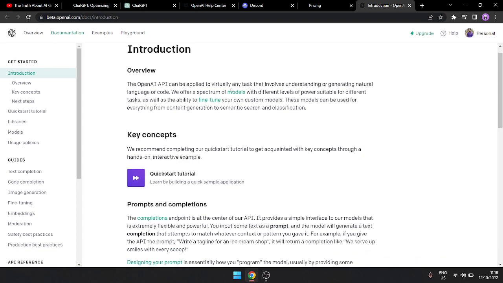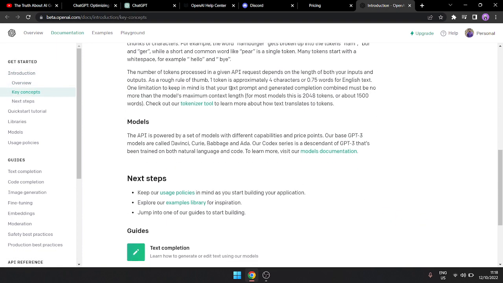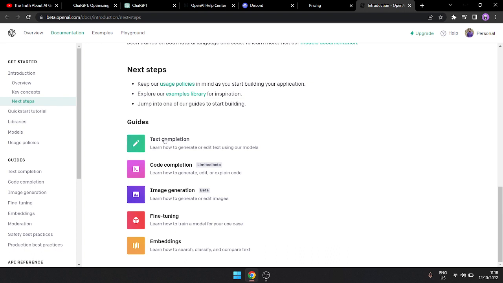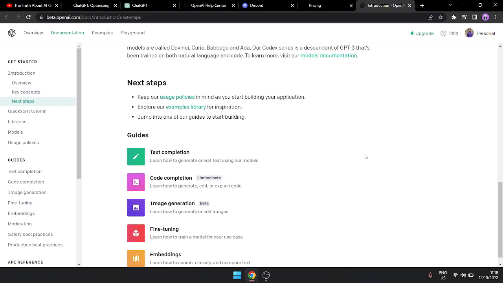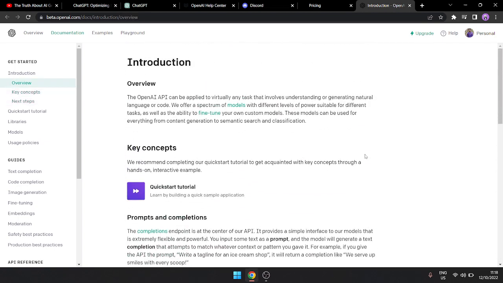So see, you have all the things that they have installed. You can use text completion, code completion, image generation, fine tuning, embedding, all the things you can do. So these are the things which can be used with OpenAI or ChatGPT.